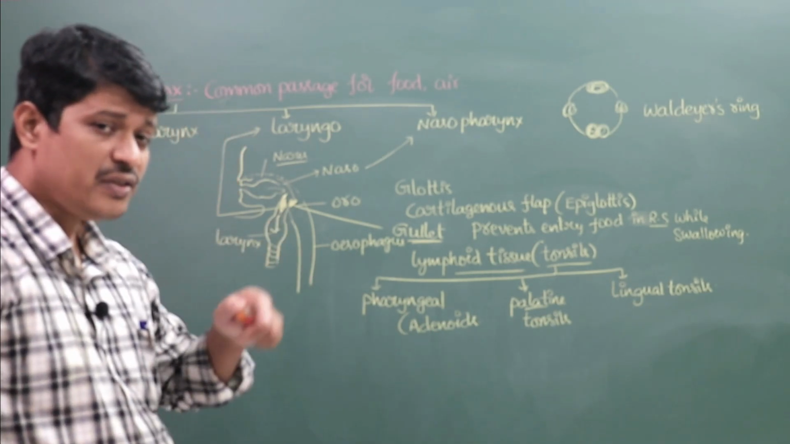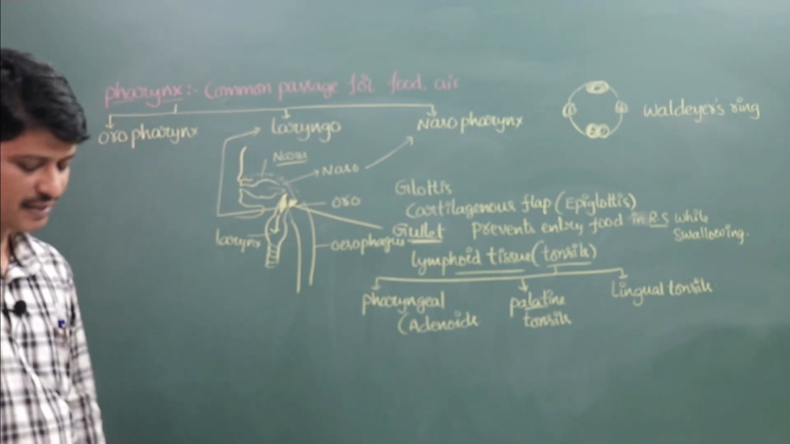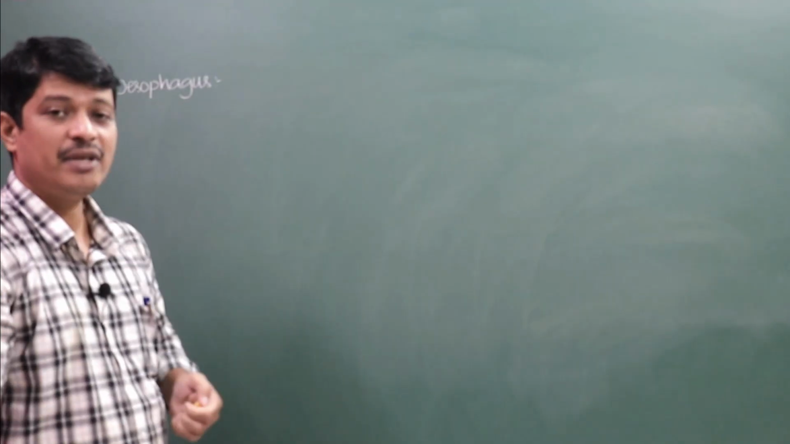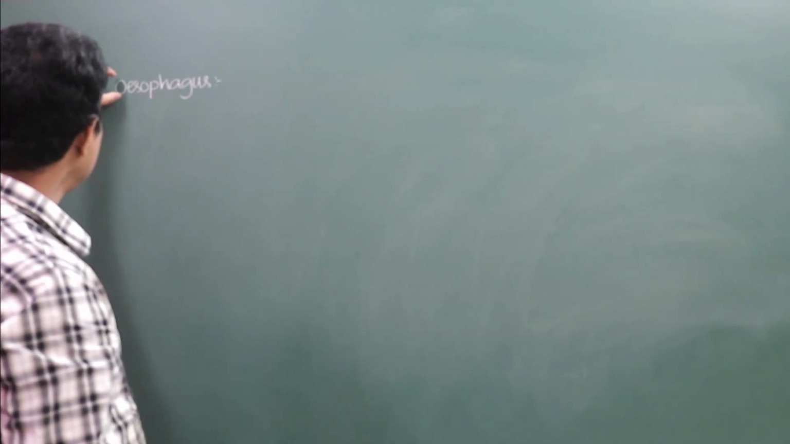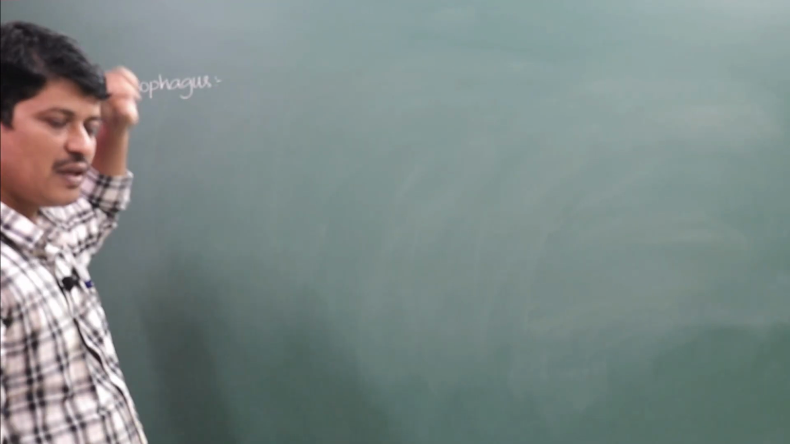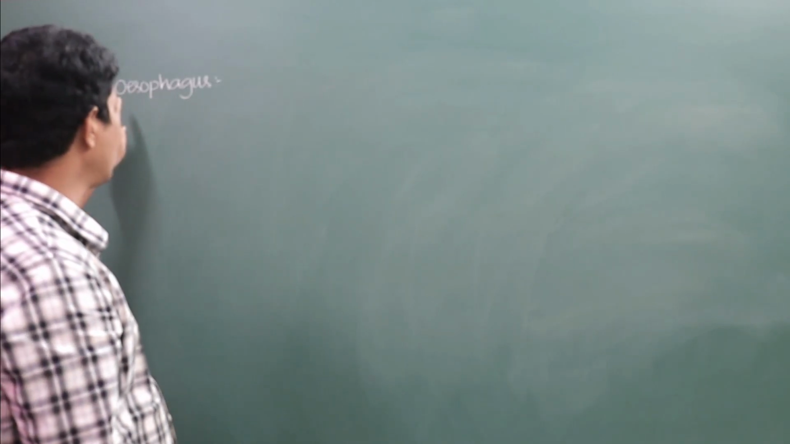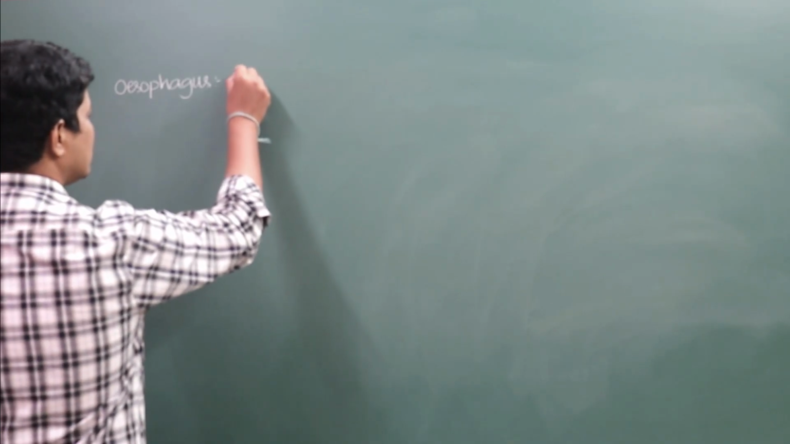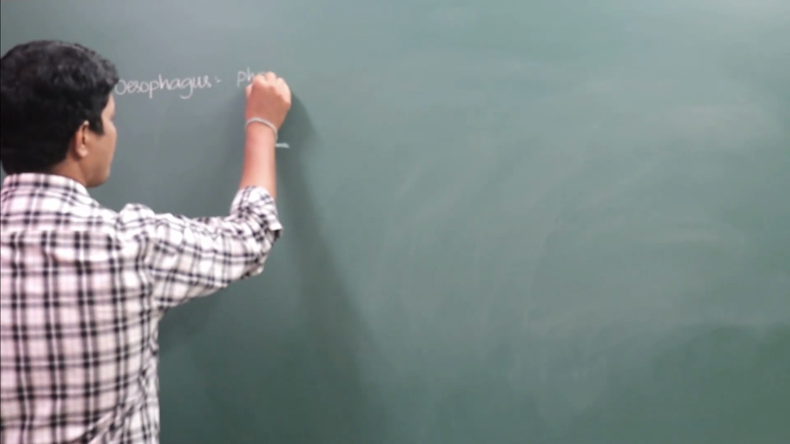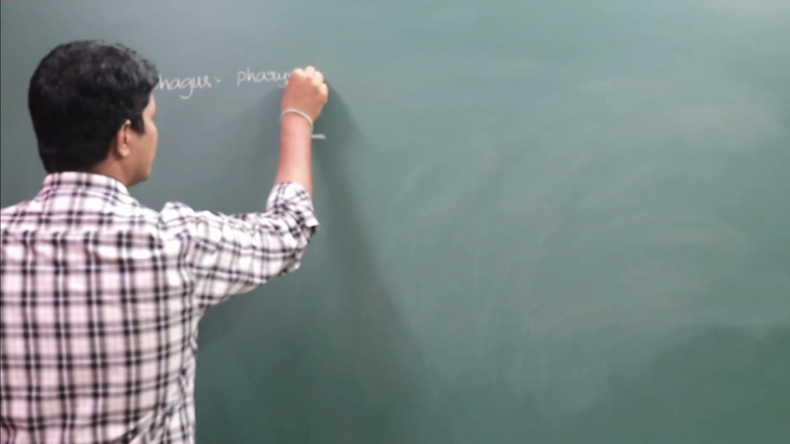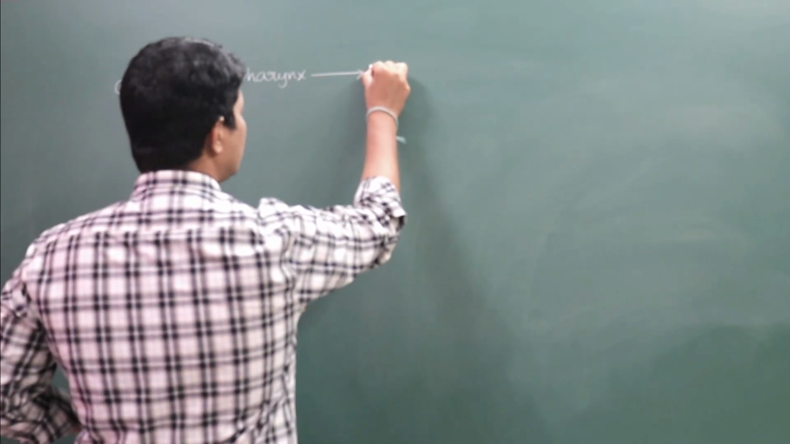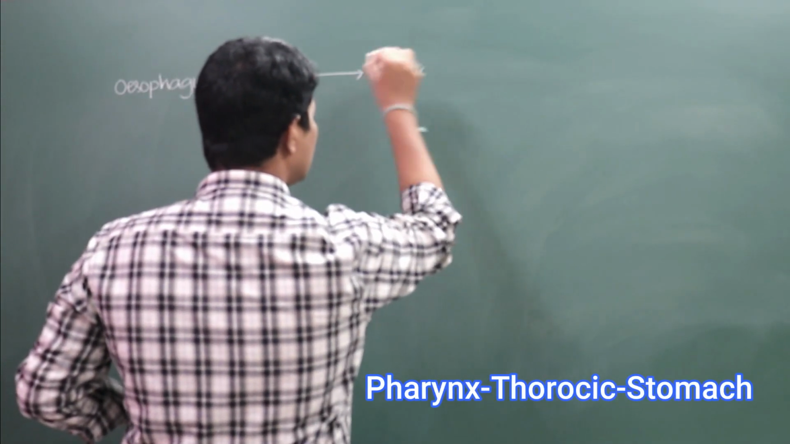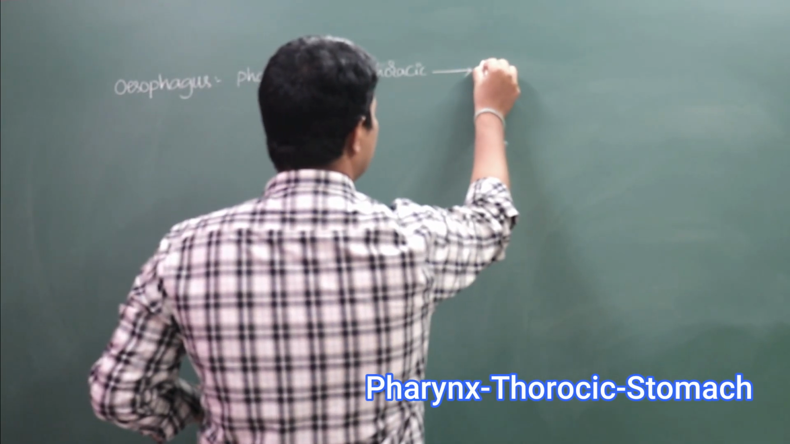Okay. Now we are going to discuss the next part, the esophagus. In American English it starts with ESO, while in British English it is spelled with OE. Both are correct, no problem. So the esophagus starts from the pharynx. It leads from the pharynx to the mid-thoracic region, passes through the thoracic region and connects with the stomach.